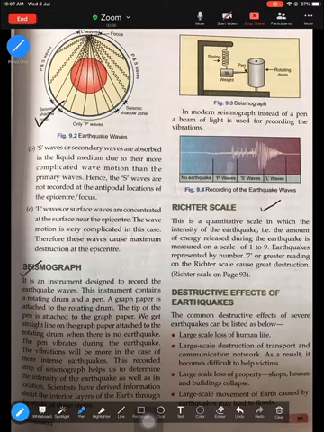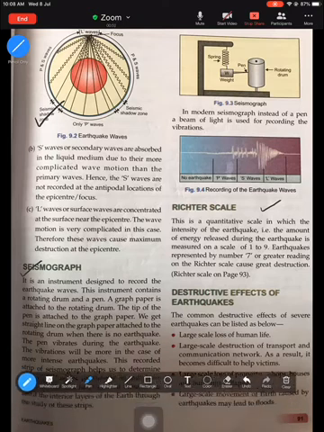For today's class, the goal is to learn about the effects of an earthquake. We're going to learn about two effects of an earthquake. One is the constructive effect, one is the destructive effects. And then we'll do a small portion on the distribution of earthquakes. So let us begin. Now, what are the destructive effects of an earthquake?